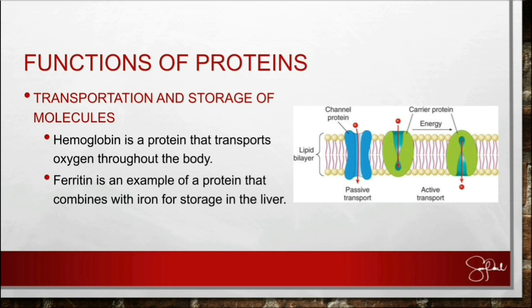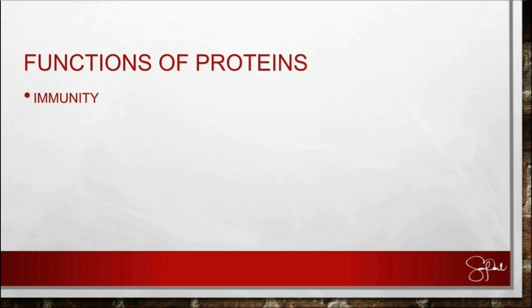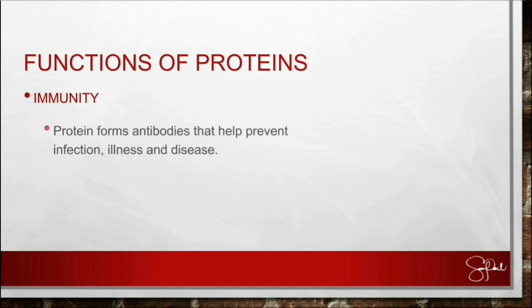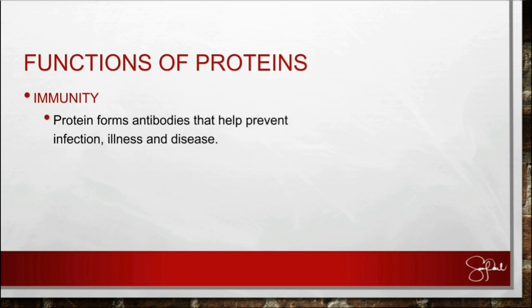Aside from those, we have immunity. It also functions in helping form antibodies to prevent infection, illness, and diseases. So these proteins identify and assist in destroying antigens such as bacteria and viruses. So proteins is very important in our immune system.